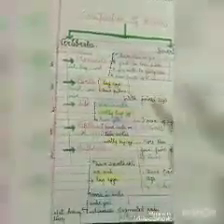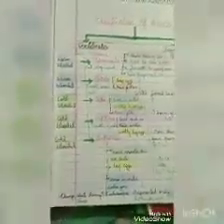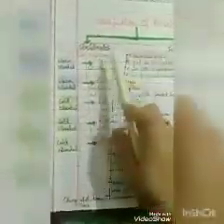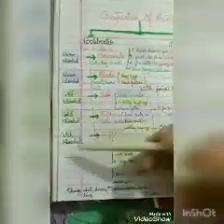So children, now let's revise what we have studied. We have studied the chapter Animals in the Environment. We have studied how animals are divided into two major groups. They are vertebrates and invertebrates. Vertebrates have bones, invertebrates do not have bones. Vertebrates are divided into 5 groups. They are mammals, birds, fish, reptiles and amphibians. Mammals are warm-blooded, birds are warm-blooded, fish cold-blooded, reptiles cold-blooded, amphibians cold-blooded.